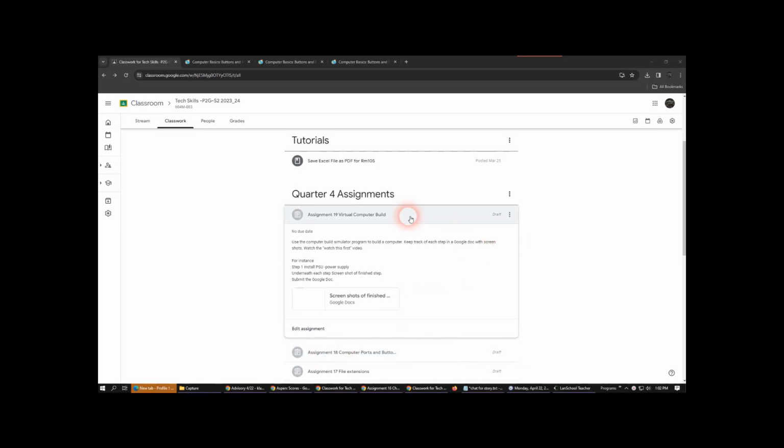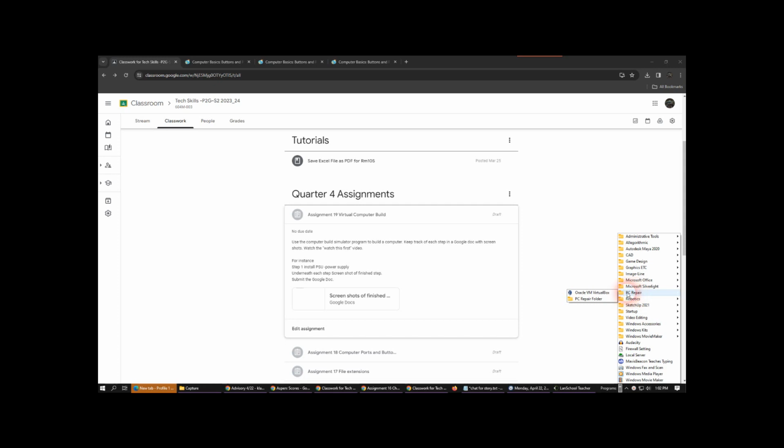Okay, for the virtual computer build, you have to do this in one class. Unless you save it somewhere else, it's not going to save your progress. It should take about 20 minutes or so. So what you're going to do is go down here, click this, go up to where it